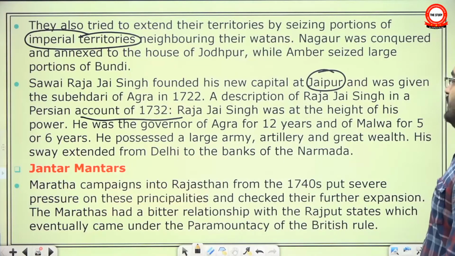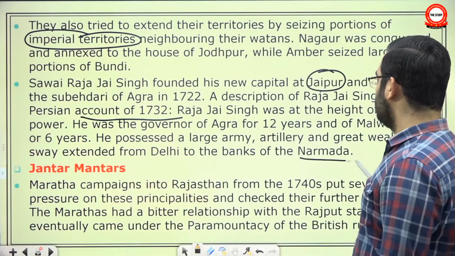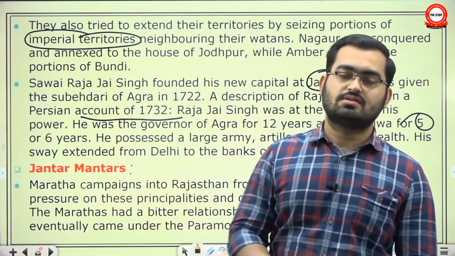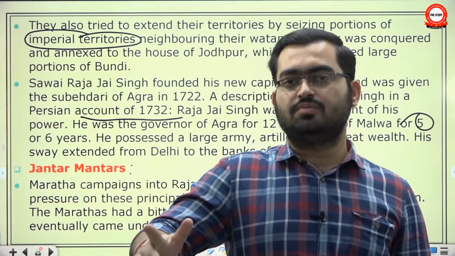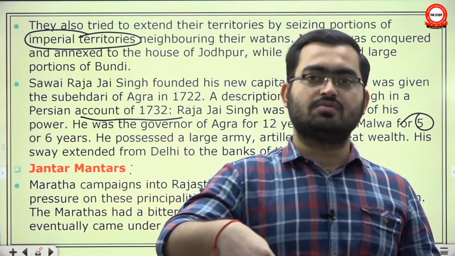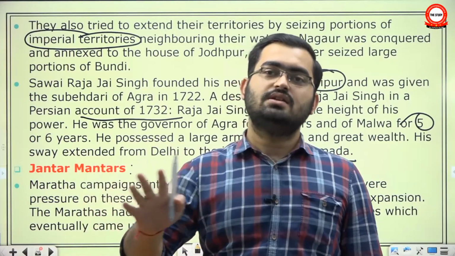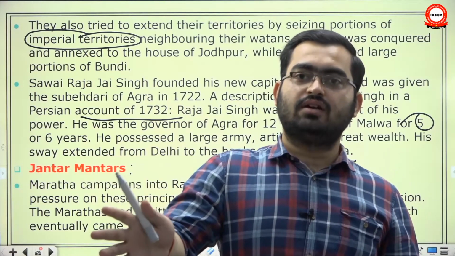Raja Jai Singh was at the height of his power. He was governor of Agra for 12 years and Malwa for 5 to 6 years. He possessed a large army, artillery, and great wealth. His sway extended from Delhi to the banks of Narmada. And he is the one who set up around 6 Jantar Mantars in Delhi, Banaras, Mathura, Vrindavan, Ujjain, and Jaipur. In these 6 places, he set up astronomical observatories. He was really a man of art as well as science, because the city Jaipur he set up was planned, perhaps the first planned city after the Harappan period.